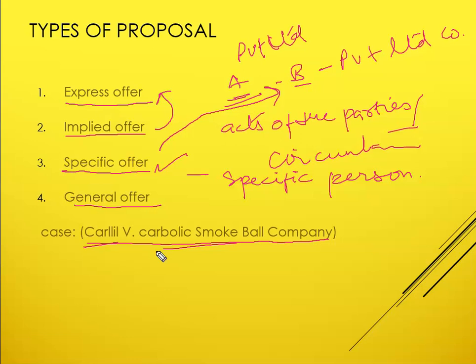The company said that we have not specifically talked to her, or we have not specifically made an offer to her, but it was a general offer, and a general offer can be accepted by anyone. Therefore the court gave the judgment that it was a general offer. The company had given a general offer to the public, and anyone out of that public can accept that offer. So how did Carlill accept the offer? By performing the conditions that the company put in the offer.